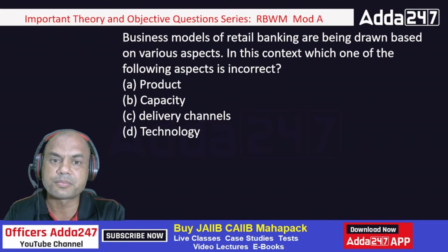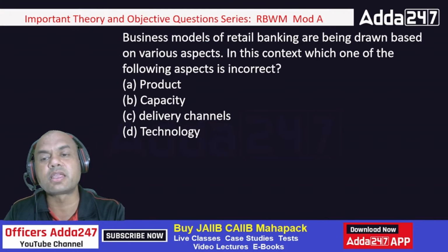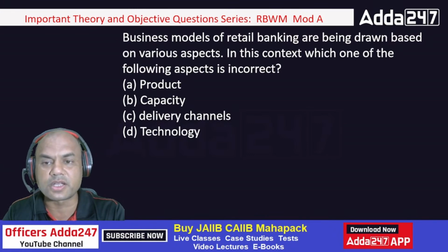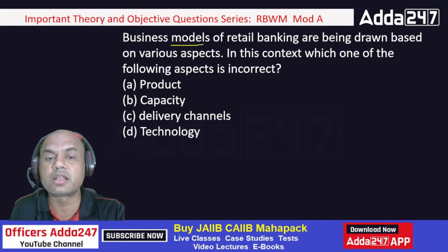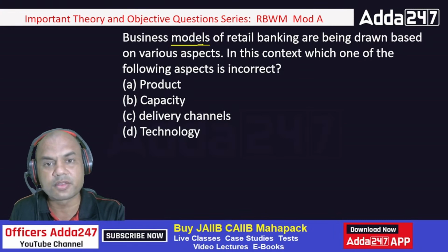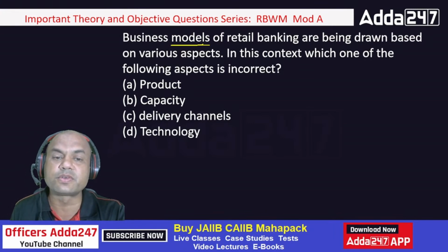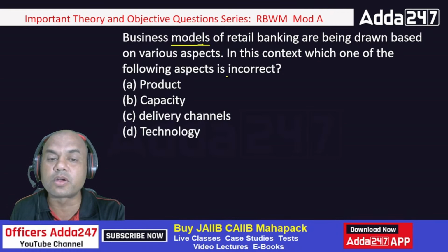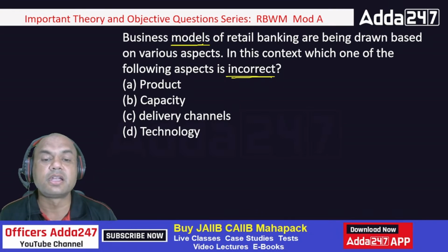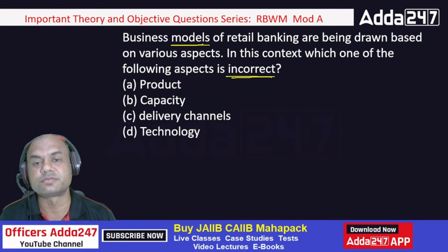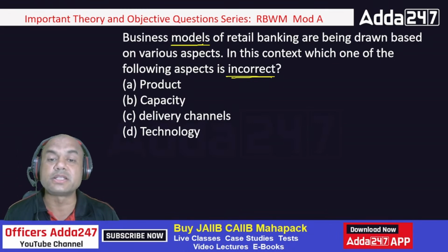Business models of retail banking are being drawn based on various aspects. In this context, which one of the following is incorrect? Here, business models mean just now I showed you horizontal, vertical, PH and PV. So which one of the following aspects is incorrect? We want incorrect now. On which the business model is not based: product, capacity, delivery channel or technology.